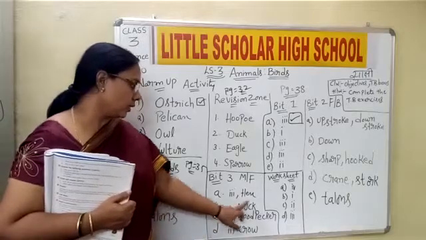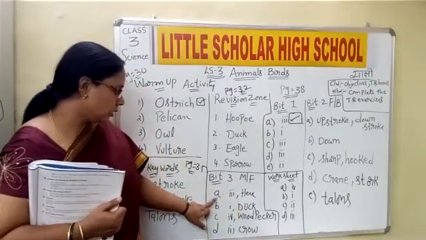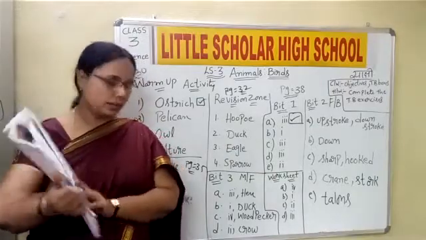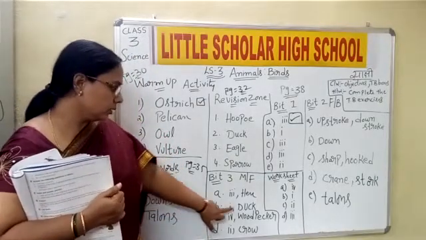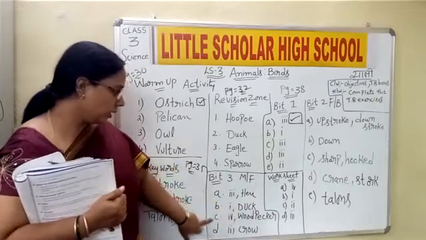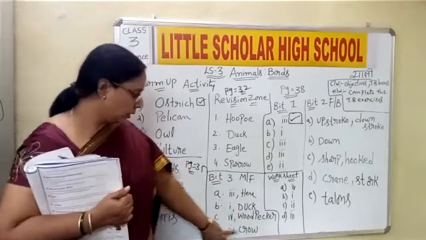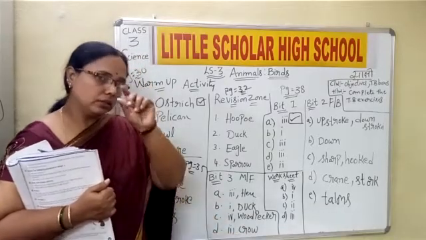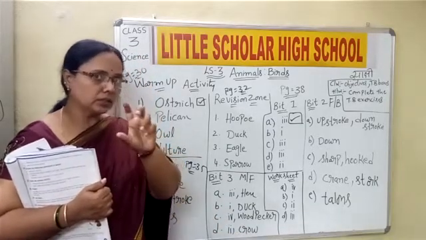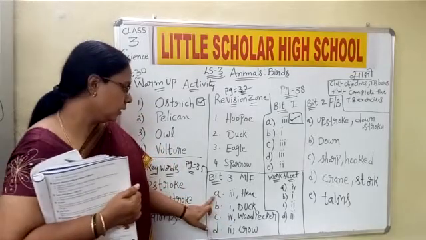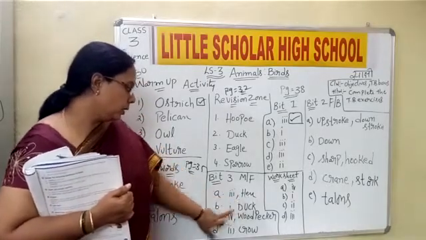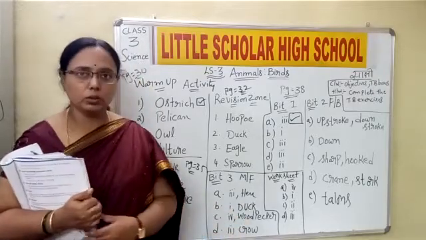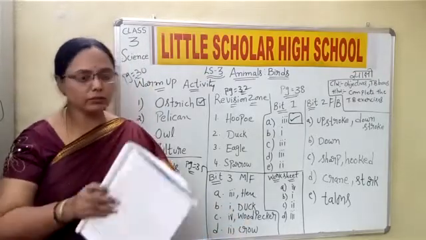So A1 is hen. First A1 is there, no? This toe you have to match with the hen like that. Then B duck, C woodpecker, and D crow. Are you matching the toes with the birds, children? The name of the birds, that is A with hen, B with duck, C with woodpecker, and D with crow. So this is about the match the following.